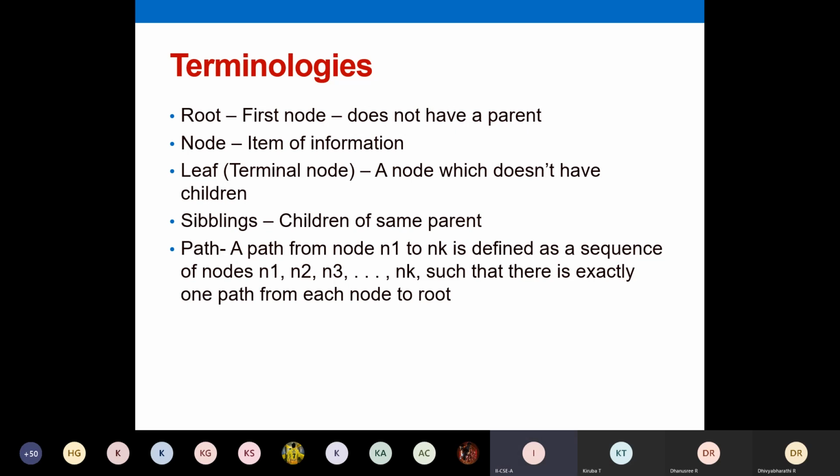Imagine you are connecting cities. If you're traveling from Chennai to Trichy, you might cross so many cities and only then will you arrive, is it not? That is the example for a path. In between you reach so many cities and only then you reach the destination. So here you assume your nk as the destination and n1 as the source. You have only one path from that particular node to the root. That is your path.